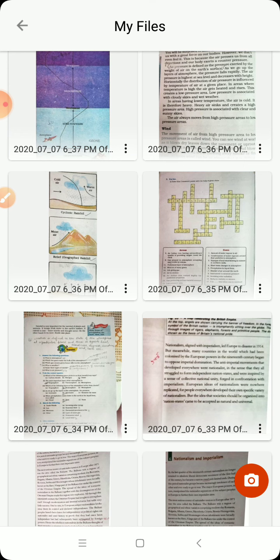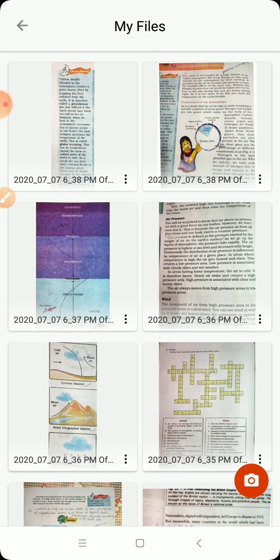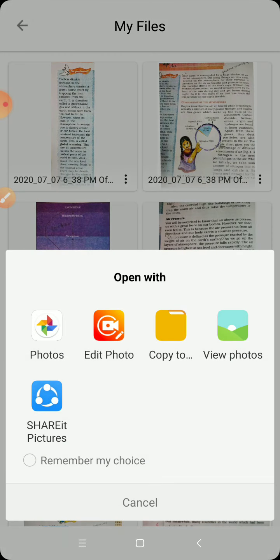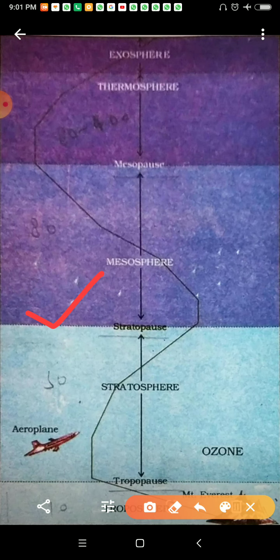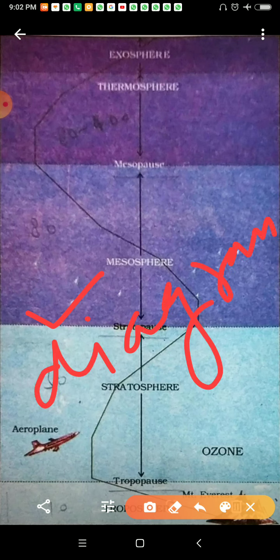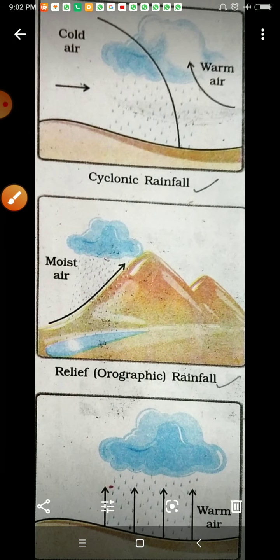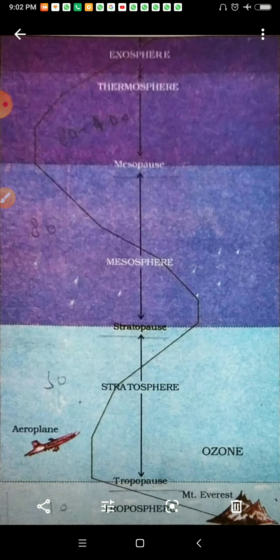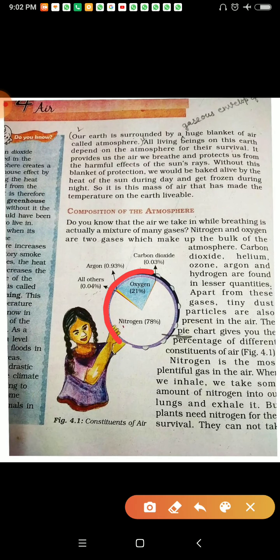One thing is left, the diagrams. One diagram you will make, this diagram you will draw. Another, these diagrams you will draw. Then this diagram, this pie chart.